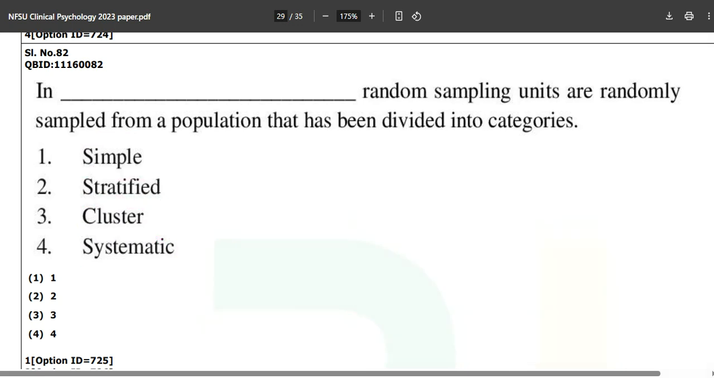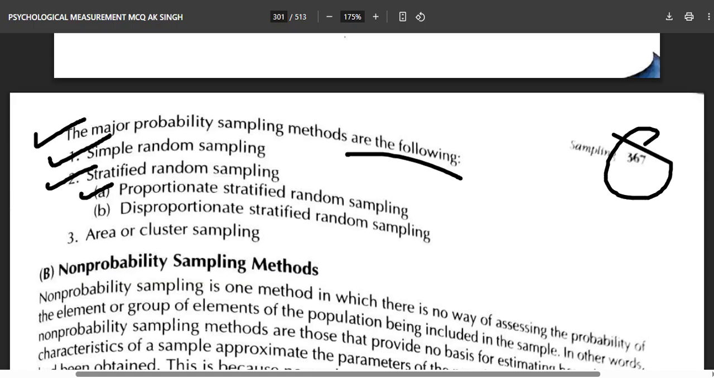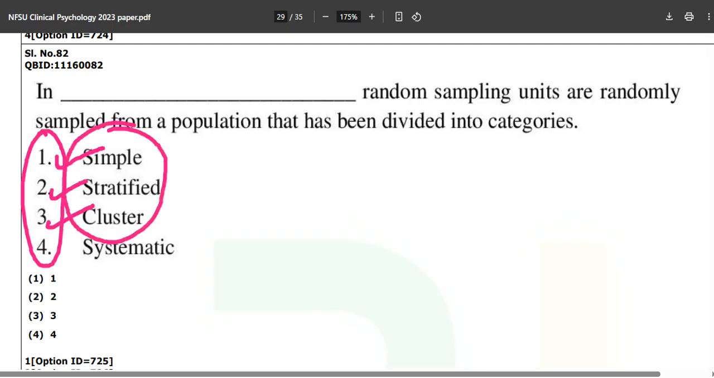What we are dealing with: are we dealing with the probability one or the non-probability one? Okay, so as you can see, the major probability sampling methods are the following. Page number 367, and I guess we are done. Simple, stratified, proportionate, disproportionate, and area or cluster sampling. And out of these, three are similar: simple, stratified, and cluster. You just saw these three in our beloved ebook.